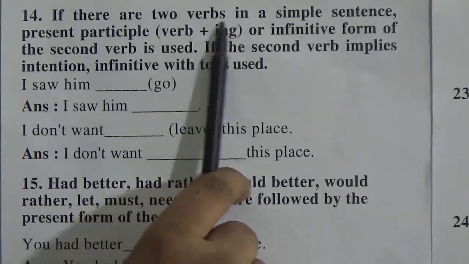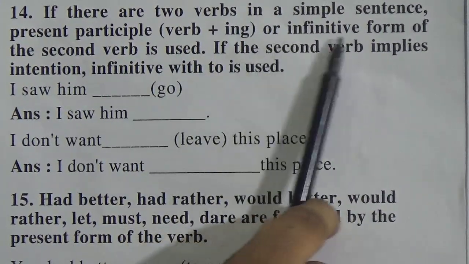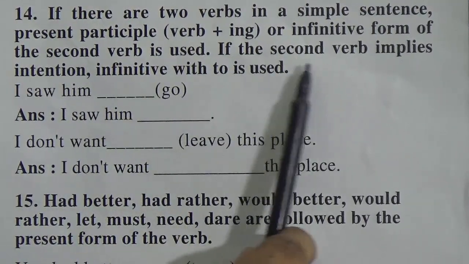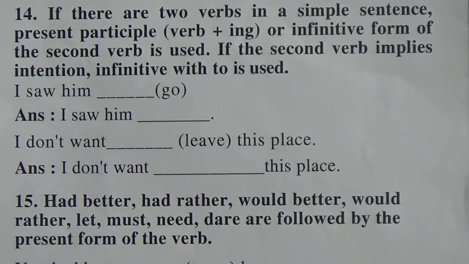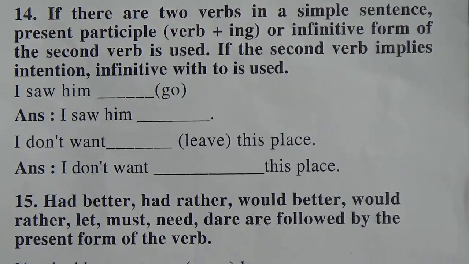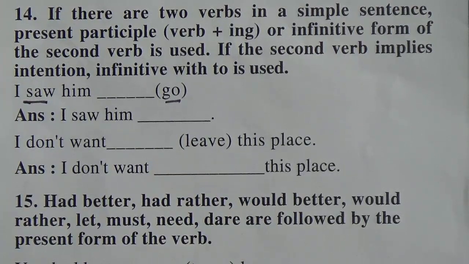if there are two verbs in a simple sentence, present participle, verb plus ing, or infinitive form of the second verb is used. If the second verb implies intention, infinitive with to is used. Okay, my dear students, remember in simple sentences we use only one verb. So here I saw is a verb, go is a verb. So we have to make only one verb.